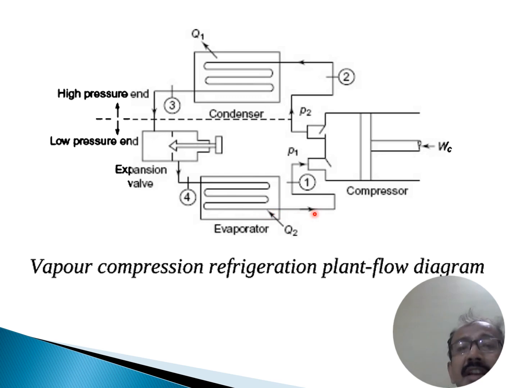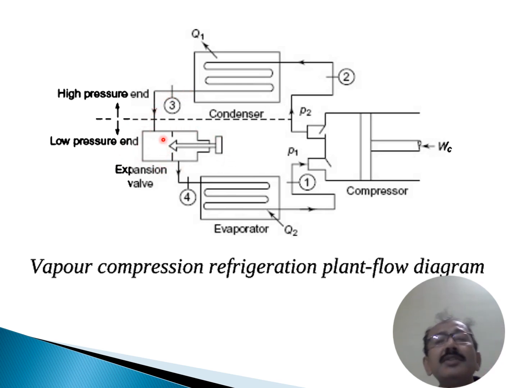When the refrigerant enters the compressor, it is in the form of vapor, a very low temperature vapor. After compression, it enters the condenser. The pressure is very high, as well as its temperature, and it releases heat. That is Q1, the heat released. After releasing heat, it enters the expansion valve or throttle valve.